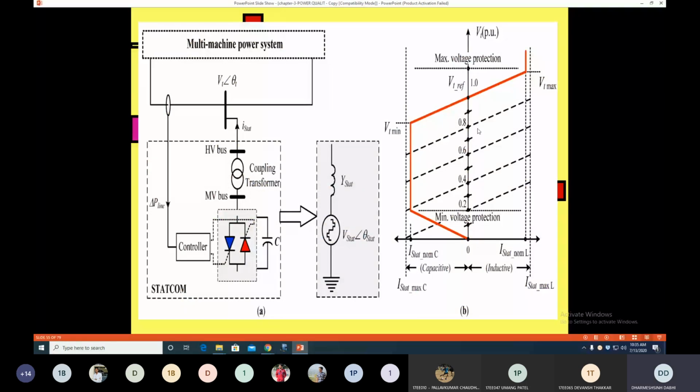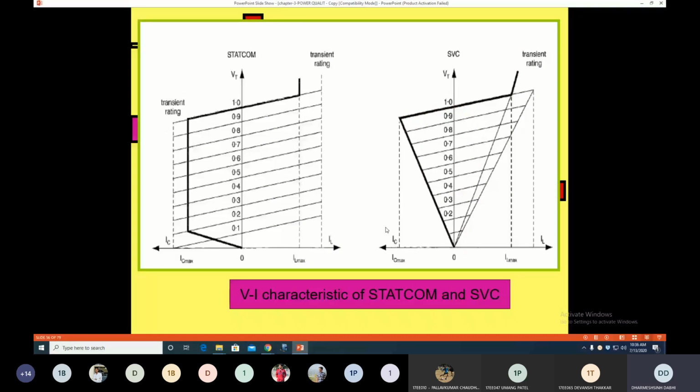And in the last lecture we saw the difference between SVC and STATCOM characteristics, and how the STATCOM provides better voltage regulation as compared to the SVC. You can see in the characteristic of the STATCOM, here at the capacitive side, it provides the maximum capacitive support at a very low voltage, at 0.1 or 0.2 per unit voltage, whereas the SVC will not provide the maximum capacitive power at the low voltage level.